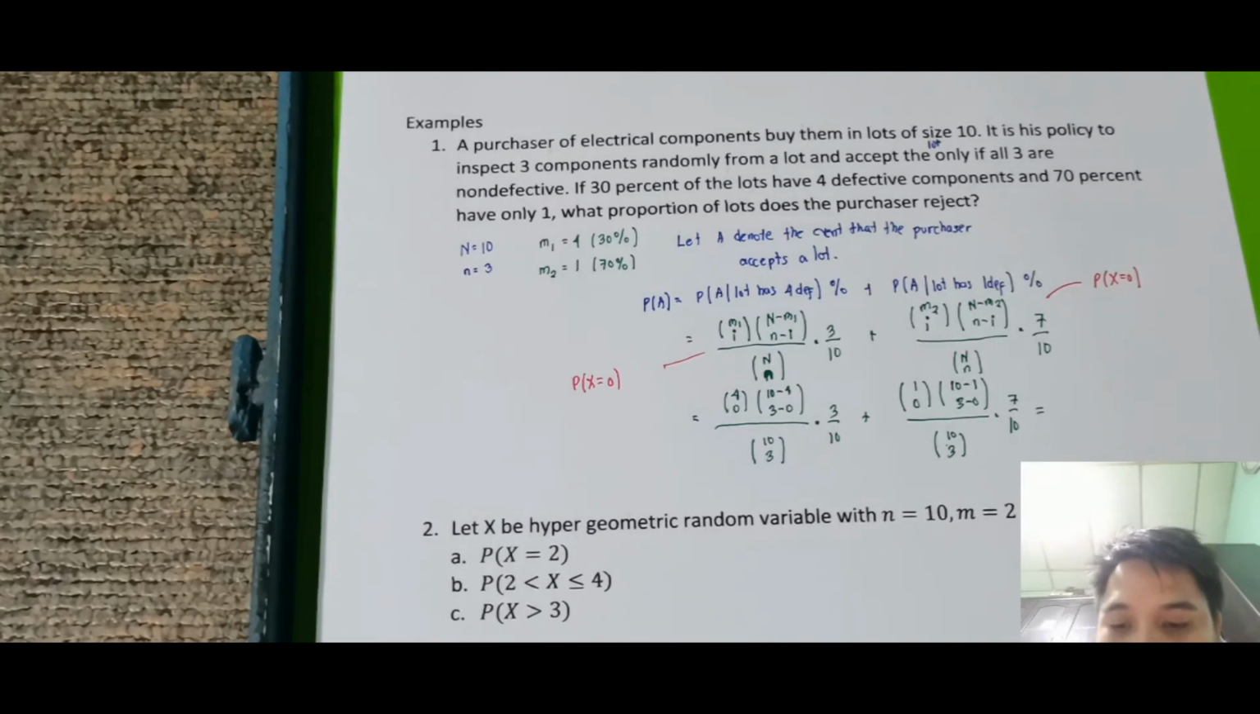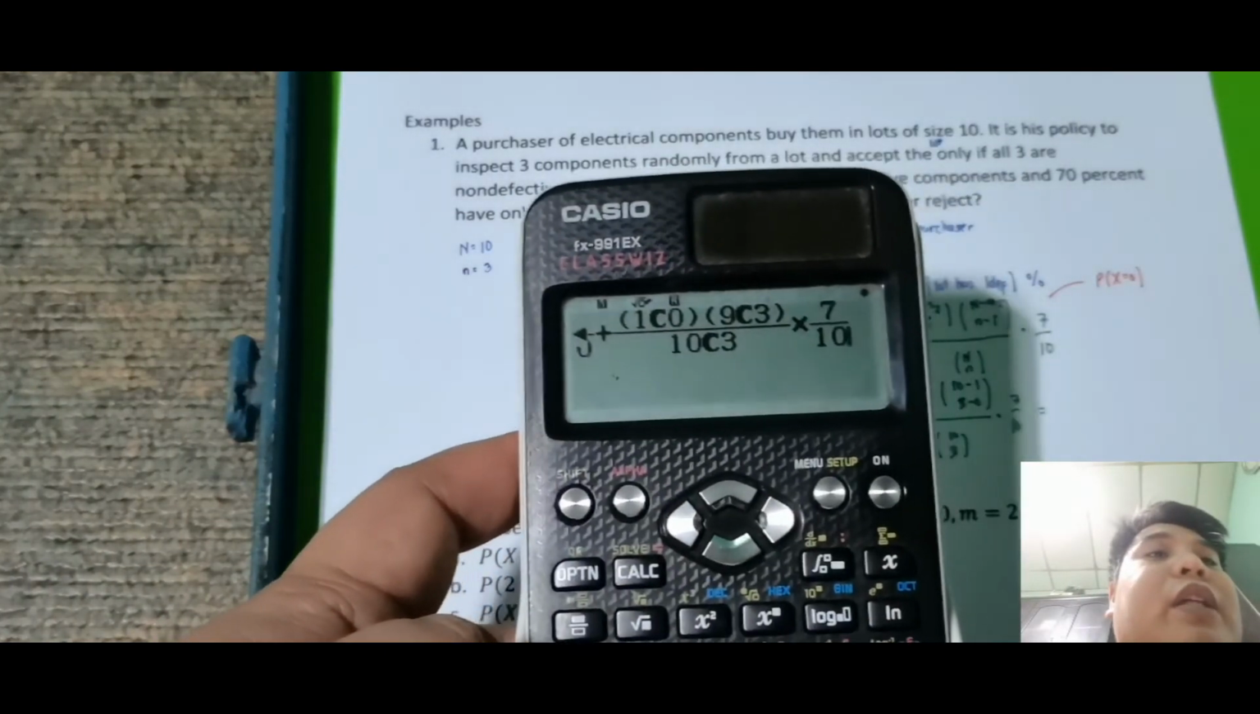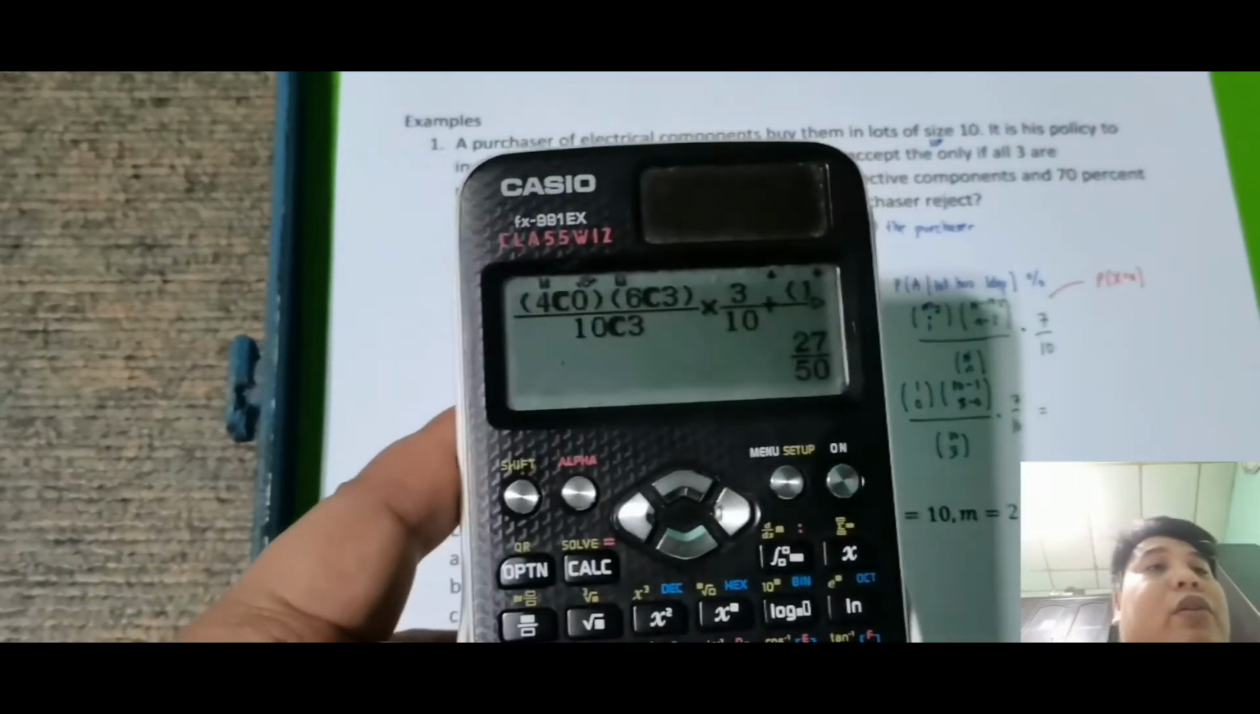Sunod is 1 taken 0, times 9 taken 3, all over 10 taken 3. Then multiplied by 7 over 10. Okay, so ready na tayong compute. So 1 taken 0, 9 taken 3, 10 taken 3. So therefore that is 27 over 50.